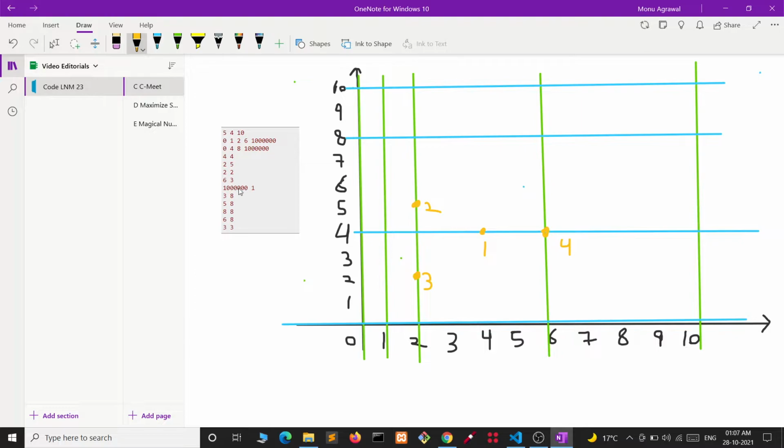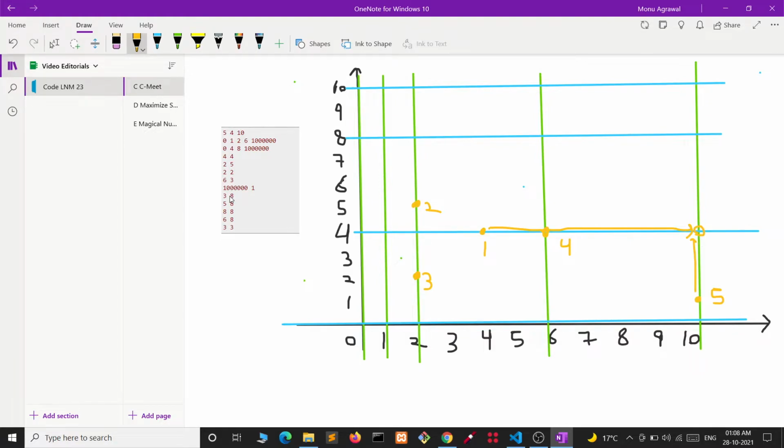Now let's see house number 5. I have taken 10 to the power 6 as 10 only, for simplicity; it will not create a problem in the answer. It is at coordinate 10 1, okay, it is here. Here we can see that the persons at house number 1 and house number 4 will be able to meet with the person at house number 5. They will go like this and this will go like this. They can meet here.